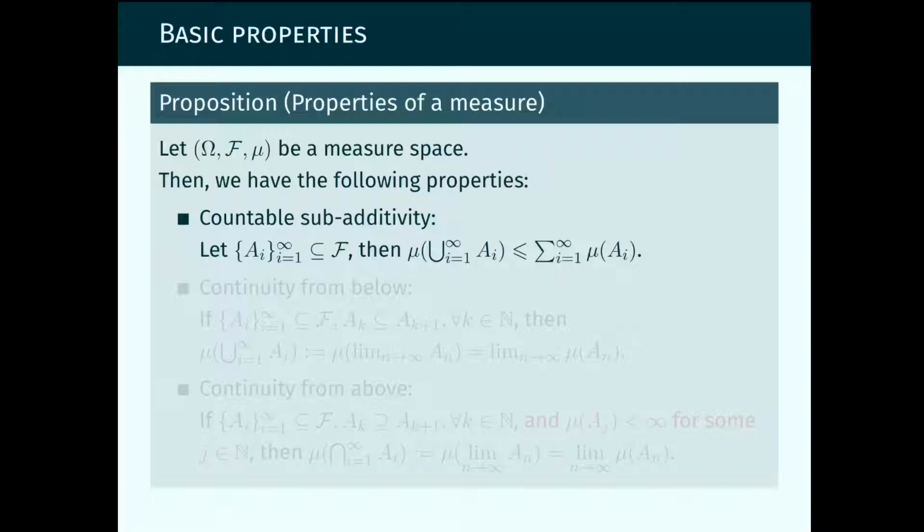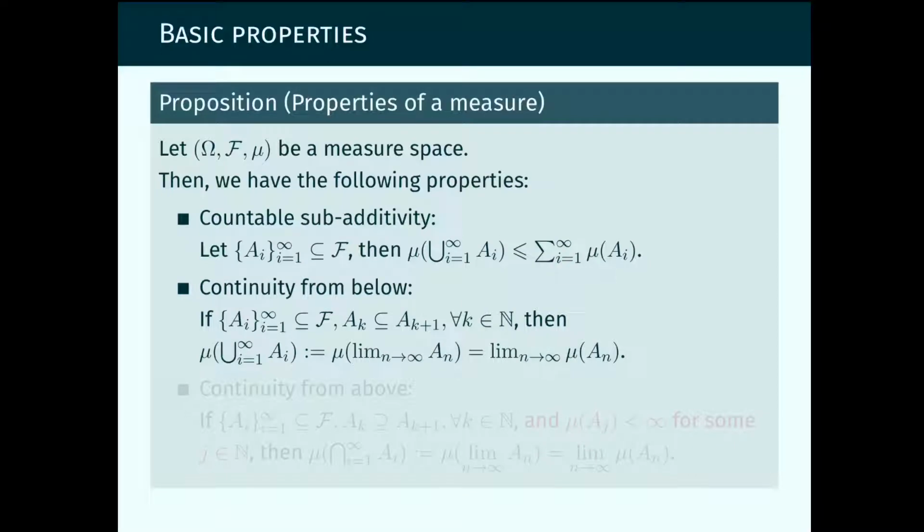The first one is called countable subadditivity. Subadditivity means if we take any countable family of sets in the sigma algebra F, so these are measurable sets, and we are not requiring them to be disjoint, then the measure of the union of these sets is bounded from above by the sum of the measures of these sets. This is known as the union bound.